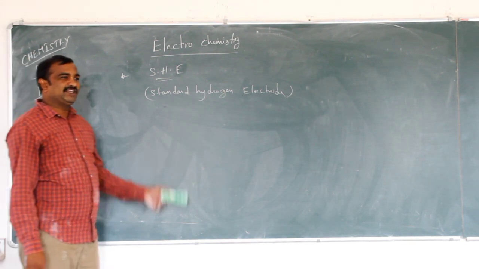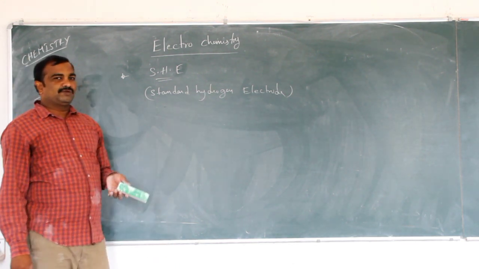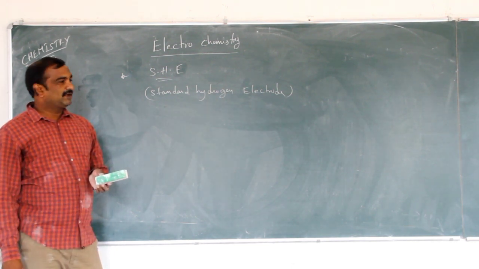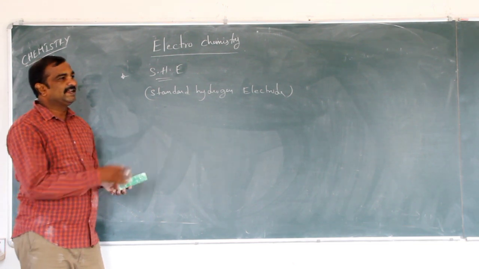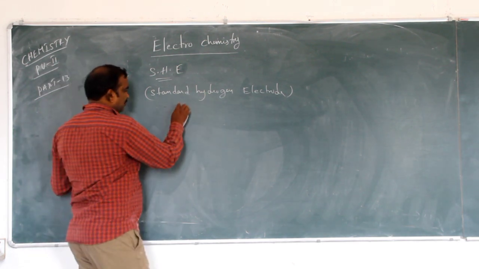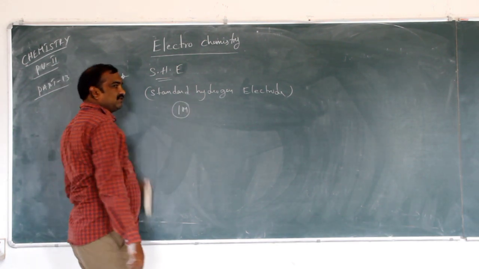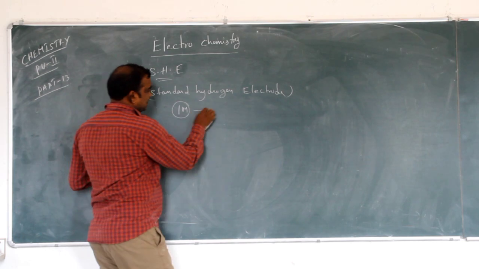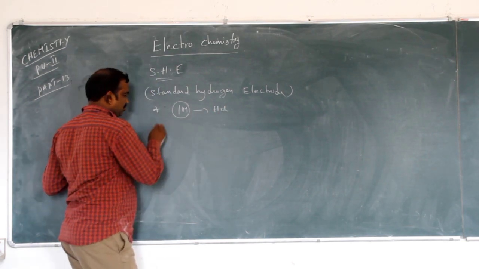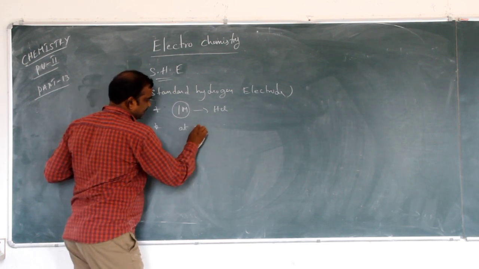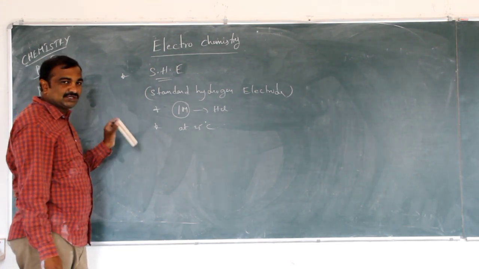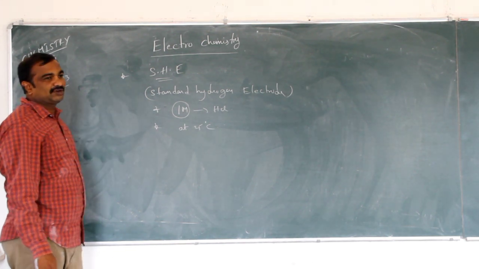What will happen here is, when 1 atmosphere of H2 is passed through the electrolyte, and you take 1 molar concentration of HCl solution at 25 degrees centigrade. So these are the conditions. Only if these conditions are there will the standard hydrogen electrode work.